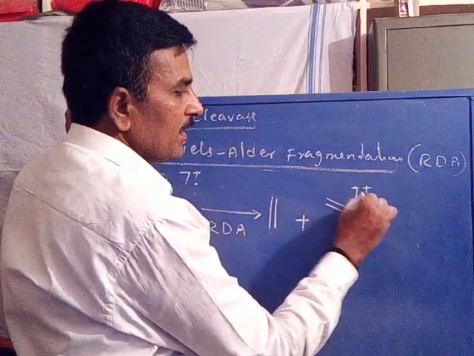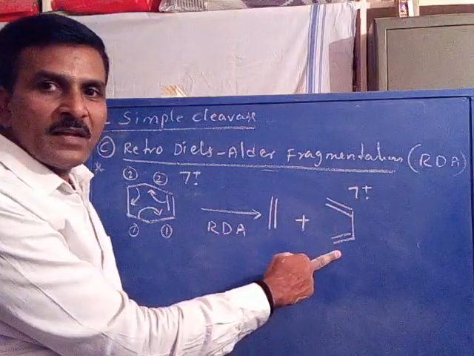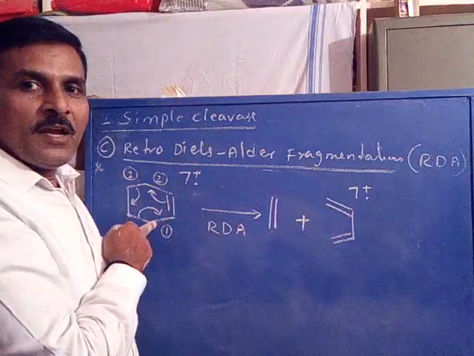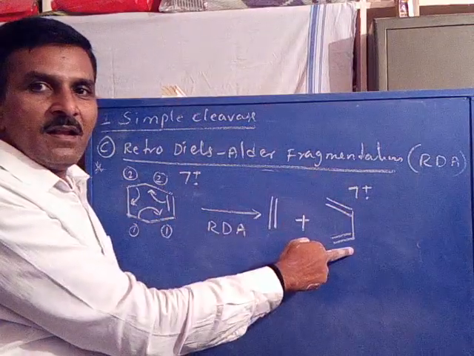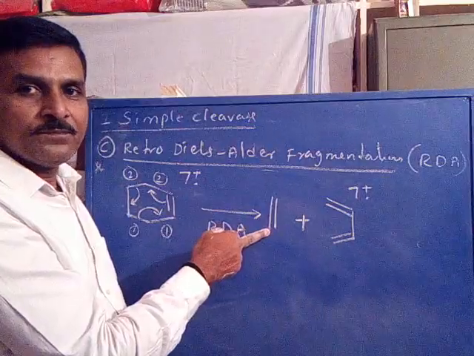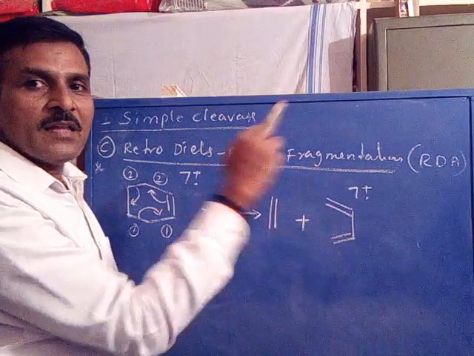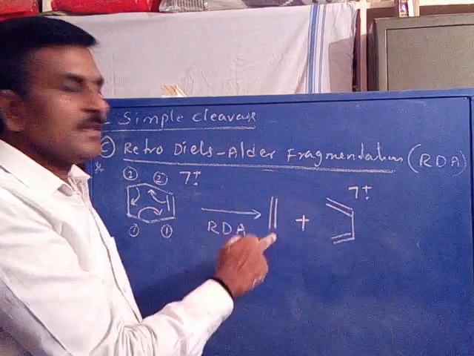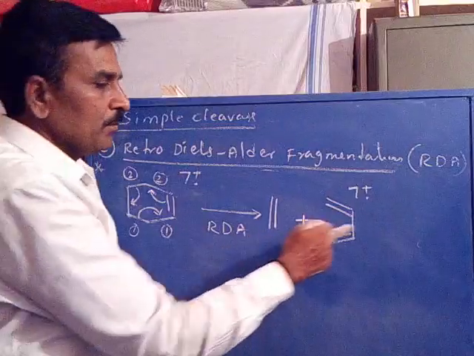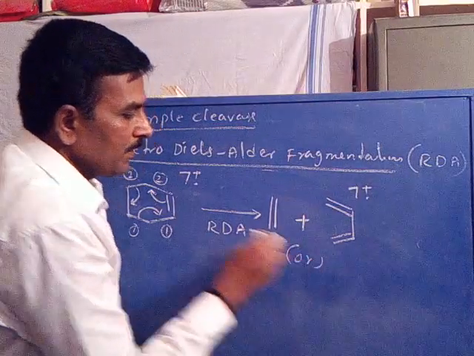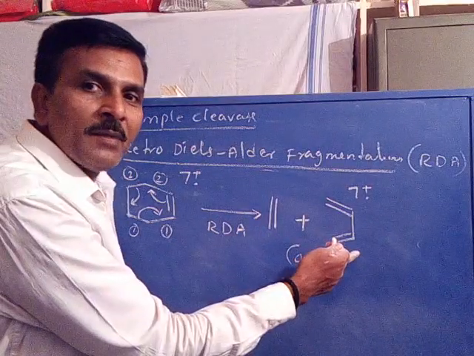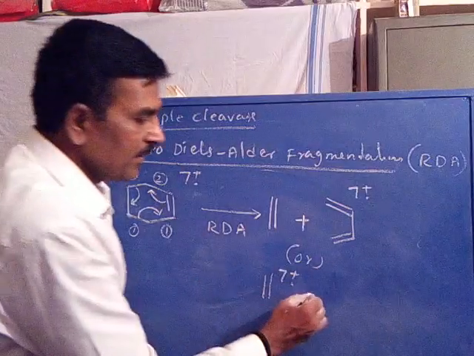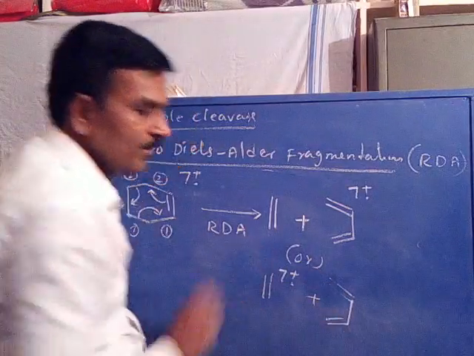This may be the ion radical. Now, when one fragment is an ion radical, the other must be neutral. We have already studied in the principle: when the molecular ion is fragmented as a cation radical, the other fragment must be neutral. If one fragment is a cation, the other fragment must be a radical. But in this case, one is formed as a cation radical and the other as a neutral, whichever it may be.